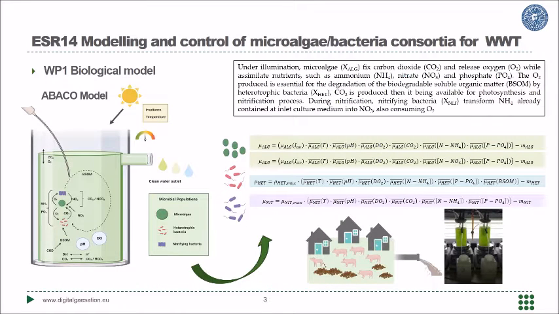I want to summarize that in previous projects, we already developed the Abaco model. It is a quite accurate model about the microalgae, heterotrophic bacteria, and bacteria already performing in this type of systems.